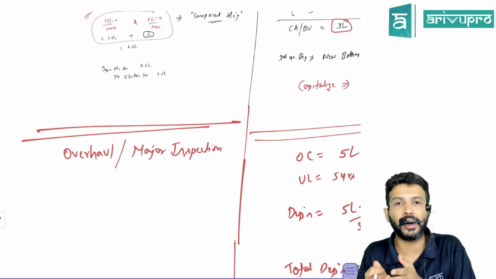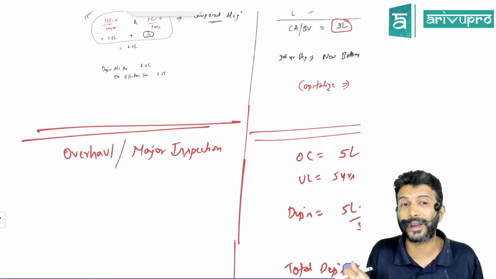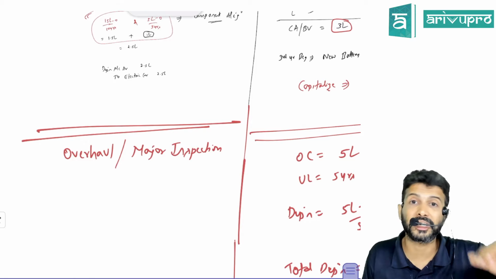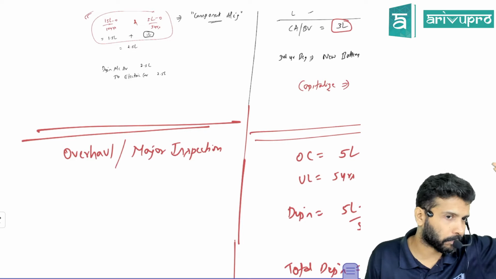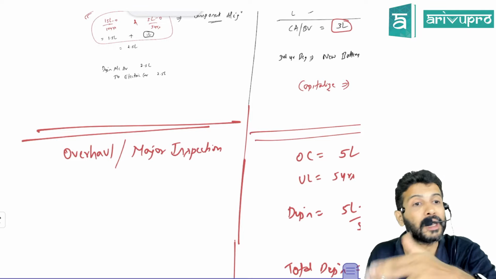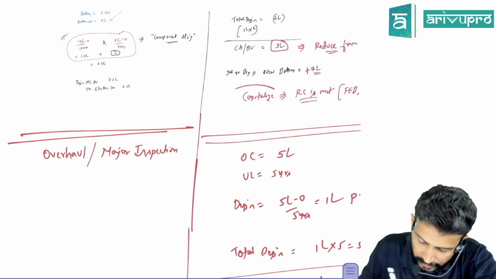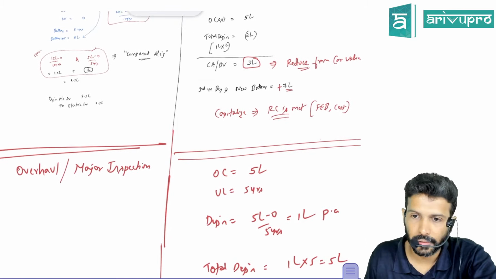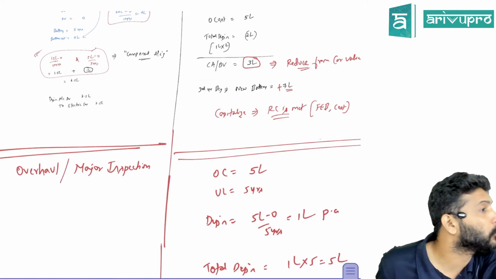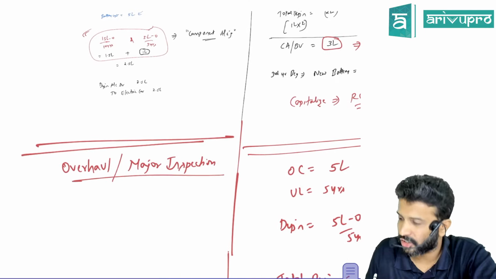Maybe once in 3 years, once in 5 years. This will be a thorough inspection, not just a routine inspection, and the charges will also be very high. Hence, what the standard says is, if you undertake any major inspection, you can capitalize those major inspection charges. The book value of old inspection charges you can eliminate. Generally, the book value of old inspection charges will not arise.